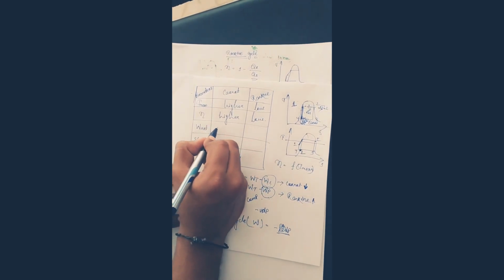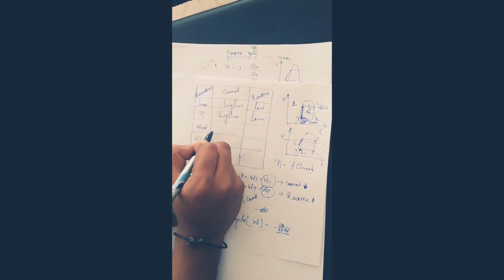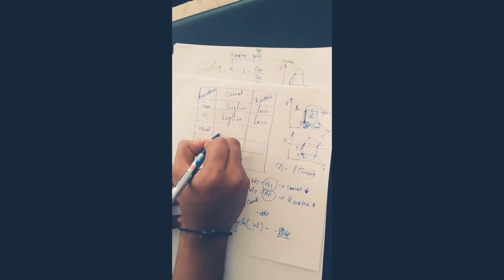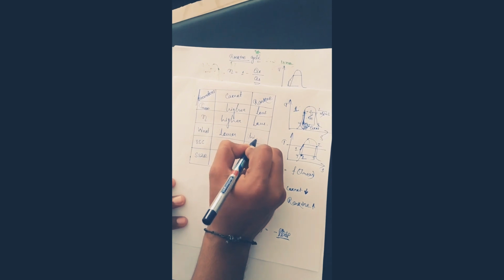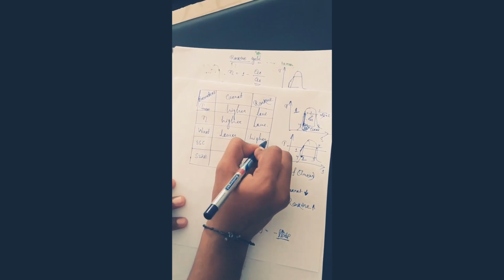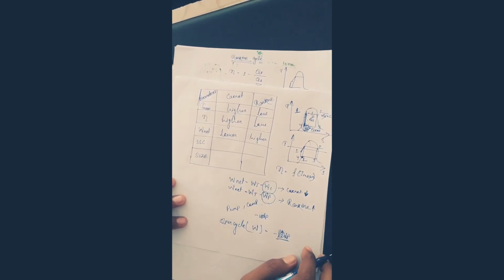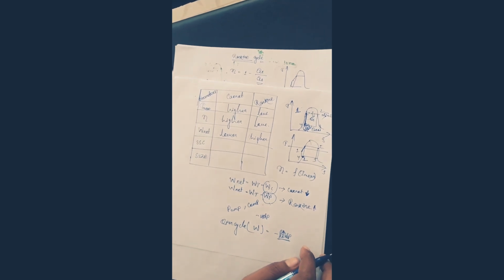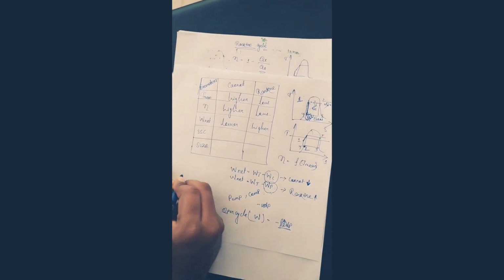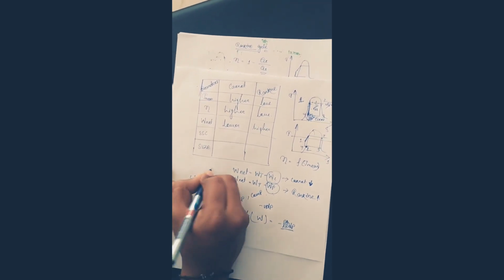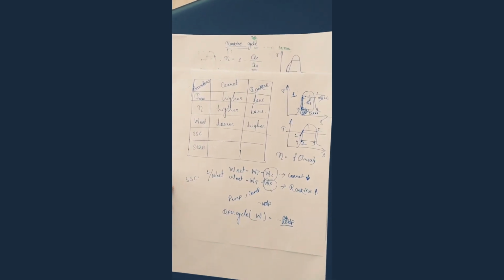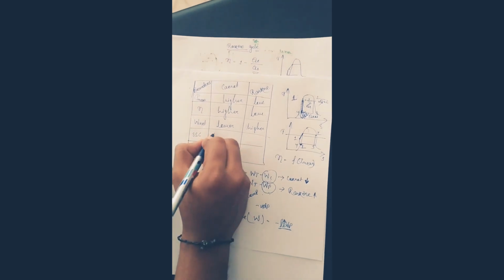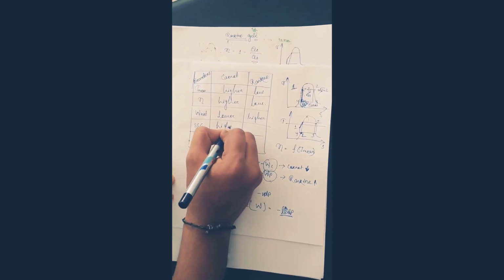So you have to write: Carnot cycle lower network, Rankine higher. Specific steam consumption, we have already discussed. Network is low, means specific steam consumption will be higher.